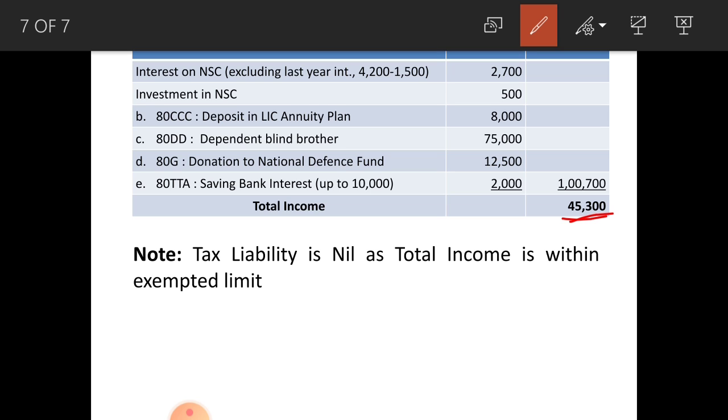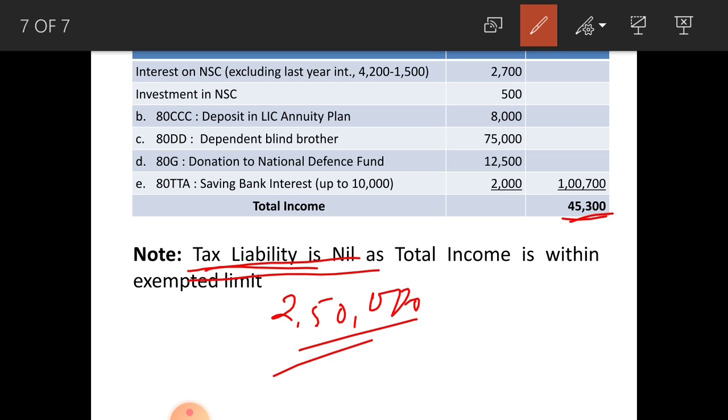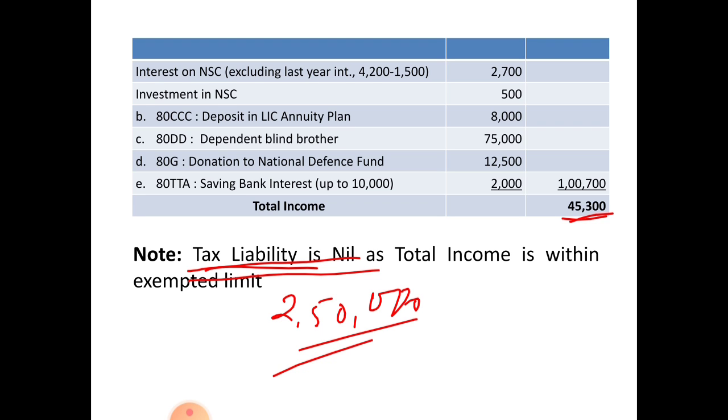It is coming under the exempted limit of 2,50,000, because up to 2,50,000 is exempted from tax. It is lower than that 2,50,000. So the tax liability is nil. Tax liability is nil as total income is within the exempted limit of 2,50,000 rupees. Okay. So this is the problem under assessment of individuals.